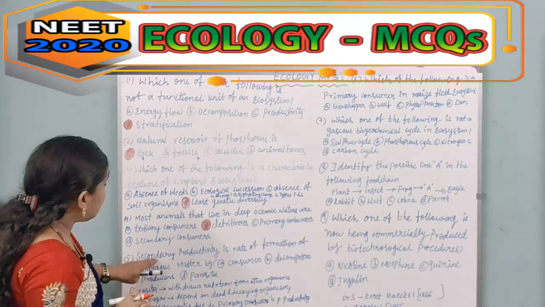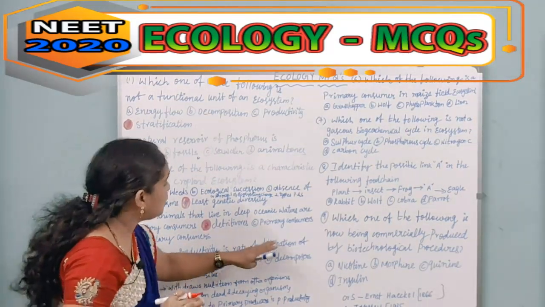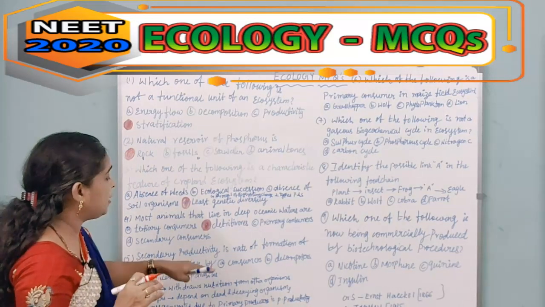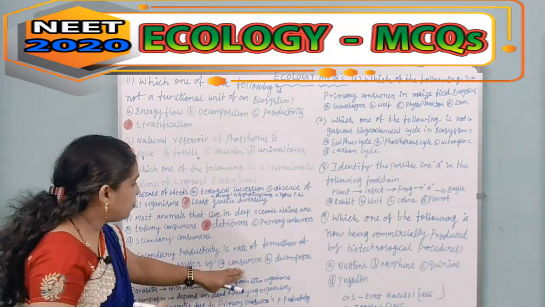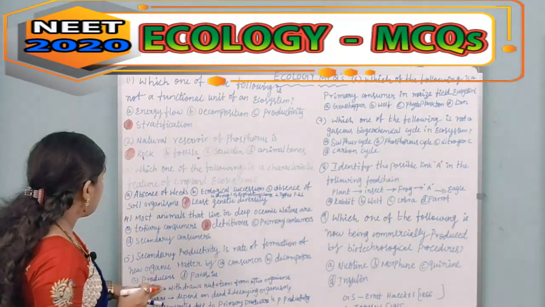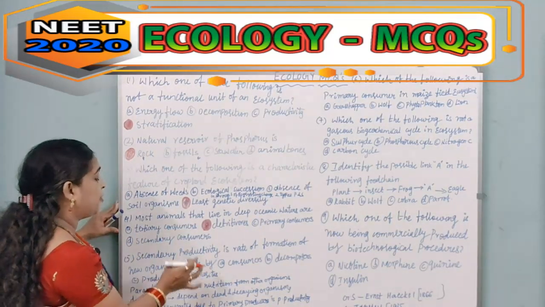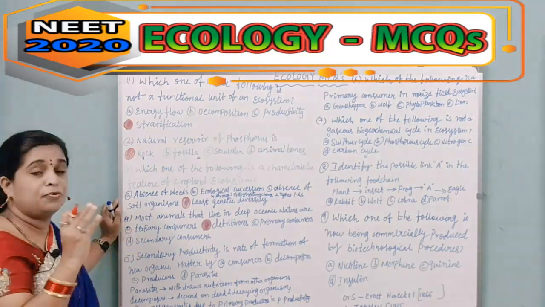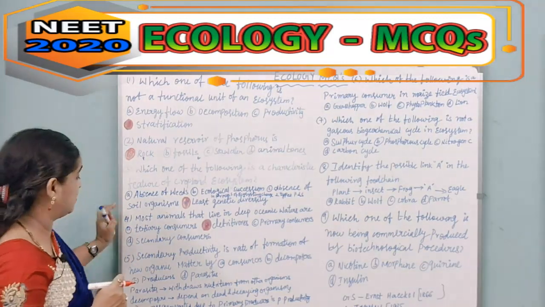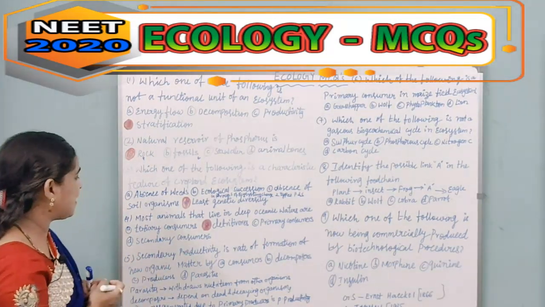Next one. Secondary productivity is the rate of formation of new organic matter by consumers, decomposers, producers, or parasites. See here, what is a parasite? It withdraws nutrition from another organism. So this option is not the correct one.